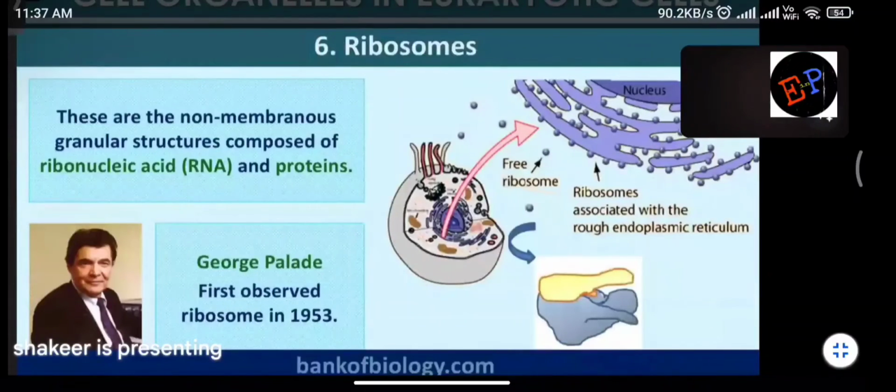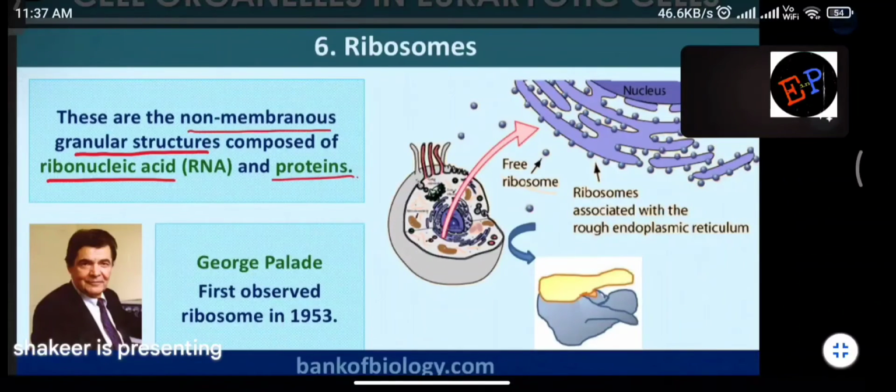Next, ribosomes we are studying. These are non-membranous granular structures composed of ribonucleic acid and proteins. So ribosomes basically contain RNA and they contain proteins.